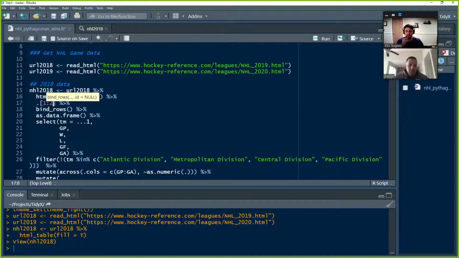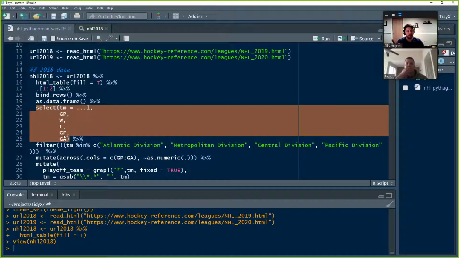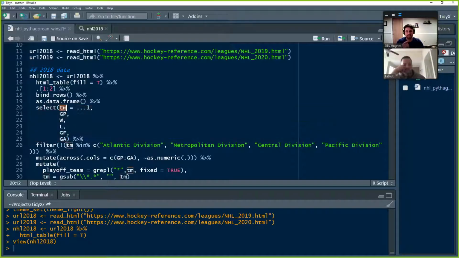Using bind rows, we're going to call as data frame on it, so make sure that it's a data frame. We're then going to select just the fields that we care about keeping. So we want to keep the first column, which is the team column. However, because of the way that it gets read in, it doesn't recognize that it has no column header calling it team, so it has ...1 when it gets read in. So we're going to call that team. Then we've got games played, wins, losses, goals for, goals against. So now we've subset our tables to only keep a smaller subset of them.